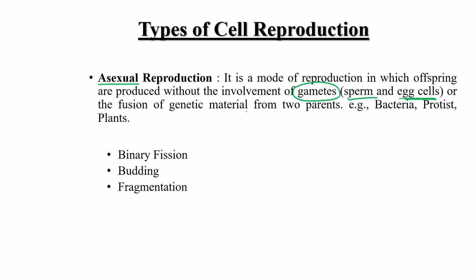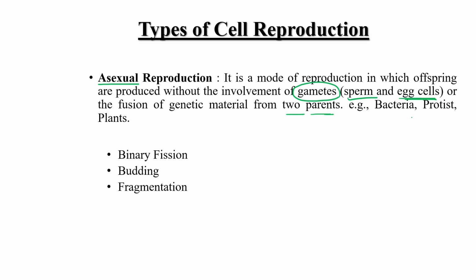Or fusion of the genetic material from two parents. So offspring are produced without the fusion of two gametes, meaning egg and sperm.